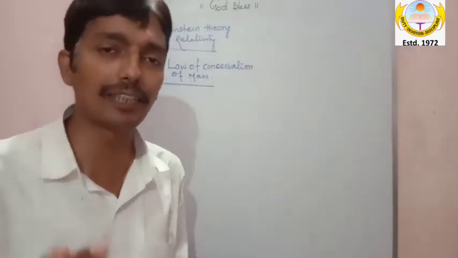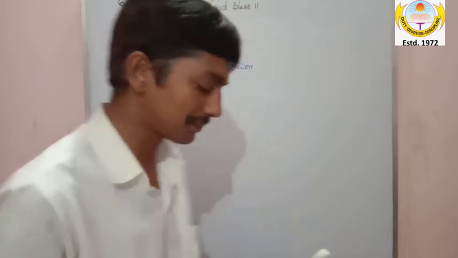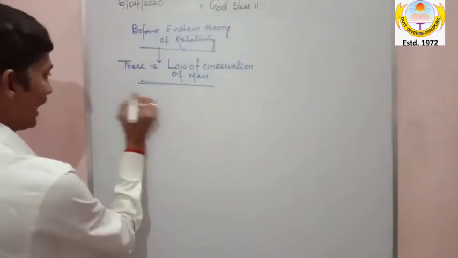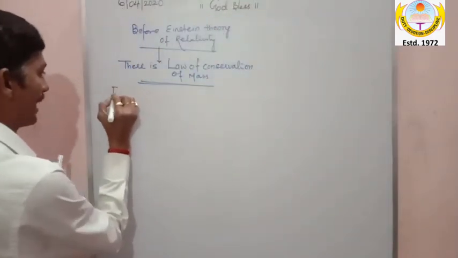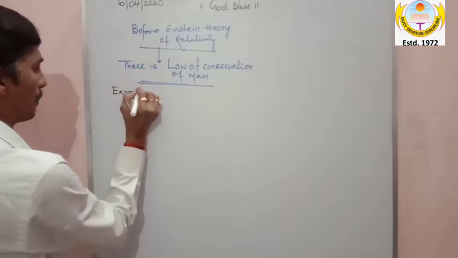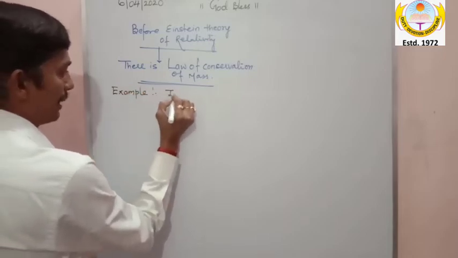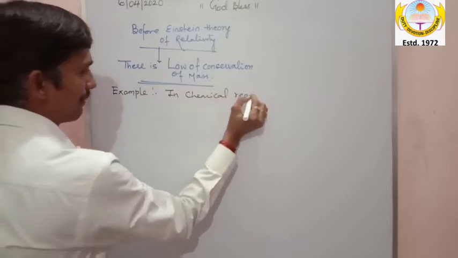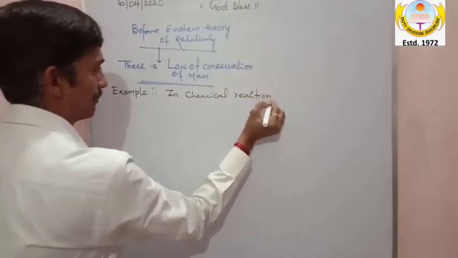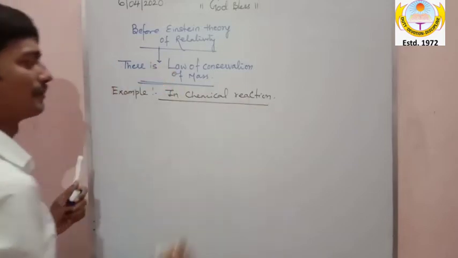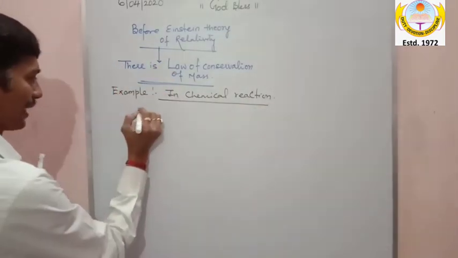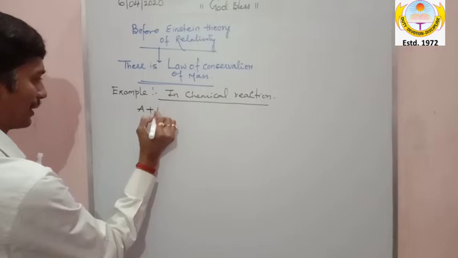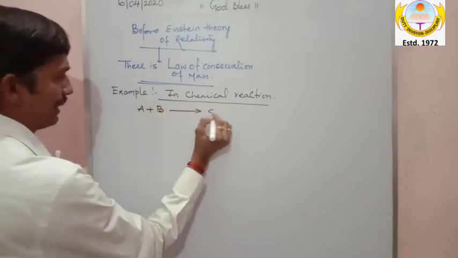Okay, so now it's our duty to understand how the mass is conserved, how the initial mass is equal to the final mass. Now my dear, take an example of a chemical reaction. Everybody knows chemical reactions. Please try to understand. In a chemical reaction, for example, I am taking: A plus B gives C plus D.